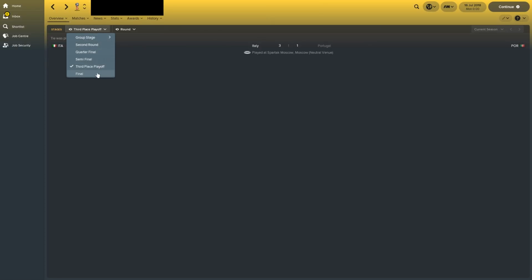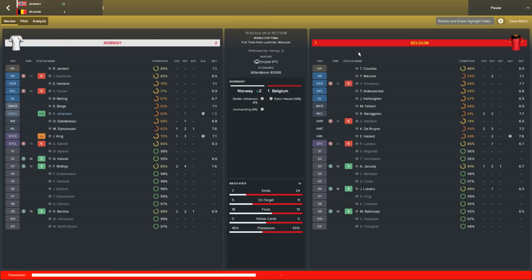And the final, let's see. Who won it? It was Norway. Norway beat Belgium 2-1. Wow. That is a massive, massive shock. Norway 2, Belgium 1. Joshua King with a 94th minute winner. Eden Hazard did get a goal back, but it wasn't enough.